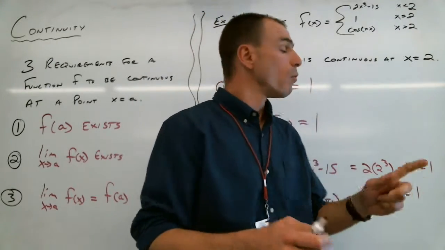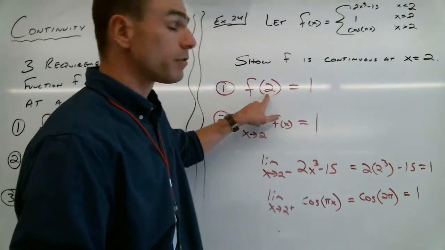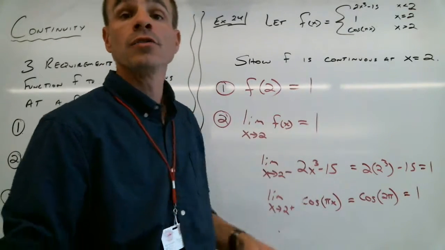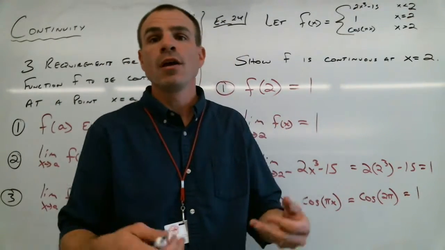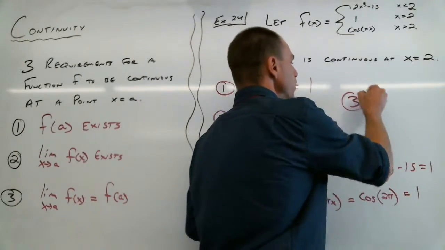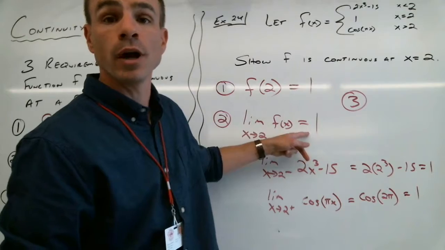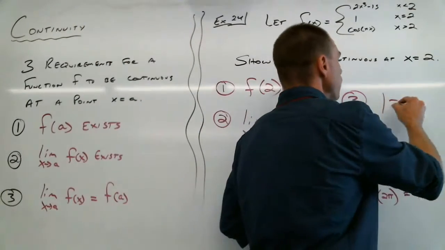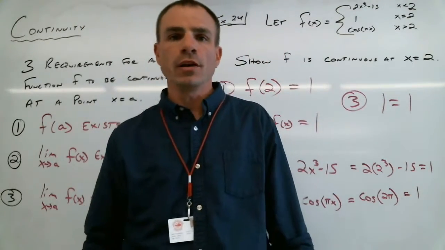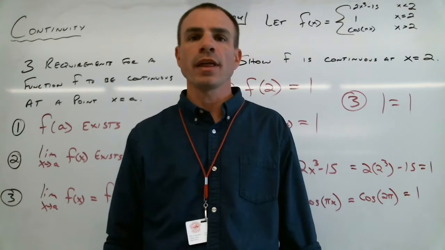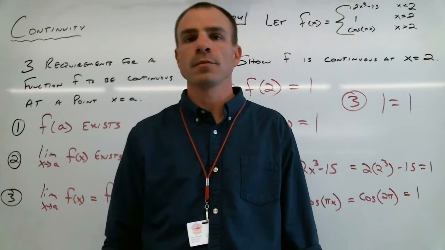Okay. Well, what's going on here? Here's the value of our function. It's 1. Here's the limit. It's 1. So how do we show this to the reader? Well, the third requirement is that these two have to be equal to each other. 1 has to be equal to 1, which is a true statement. So yes, you literally have to write 1 equals 1. But that will get you the point on the exam when they ask you to prove that something is continuous.